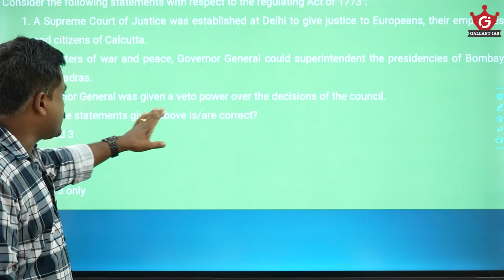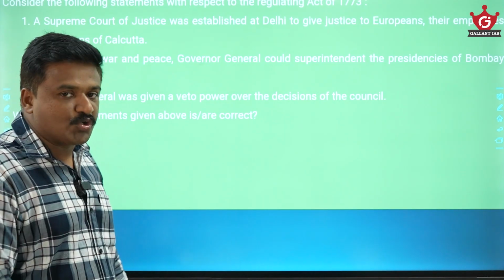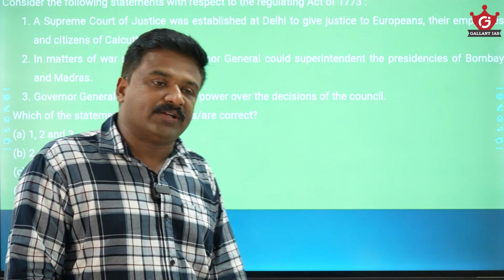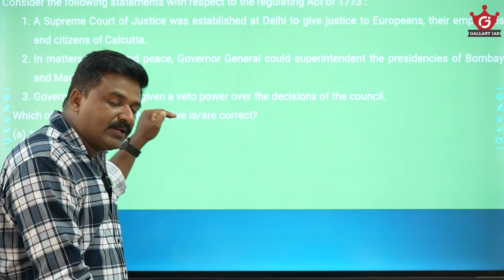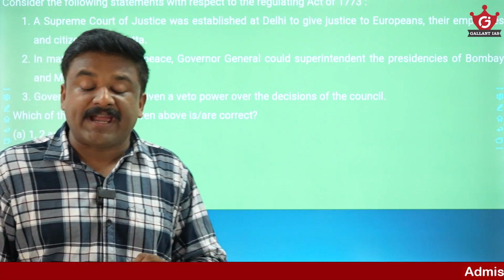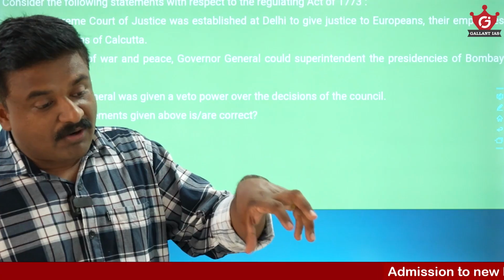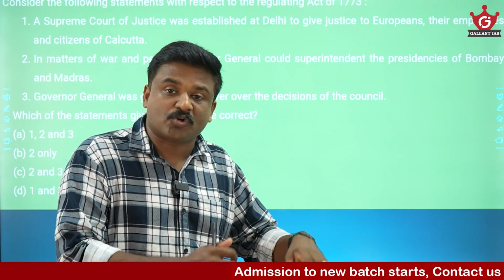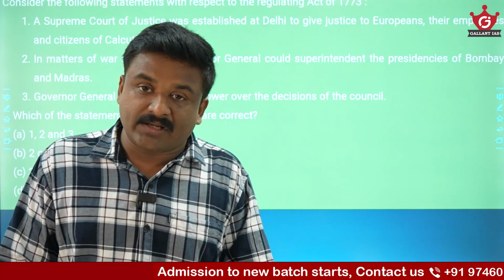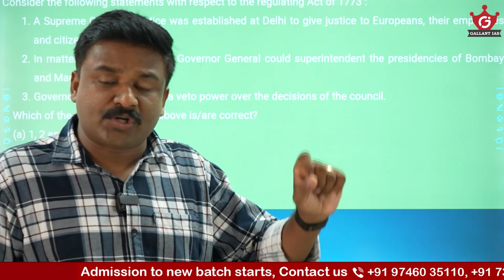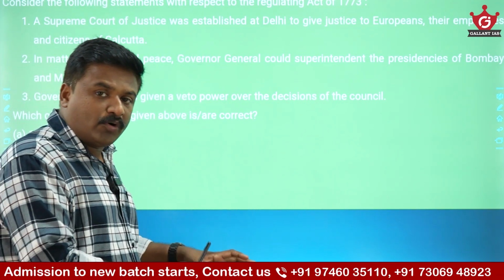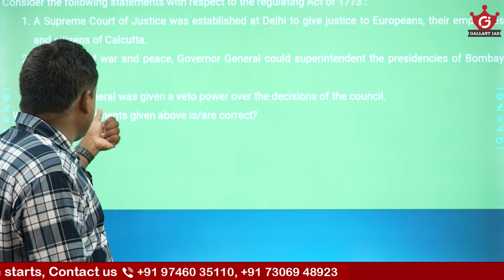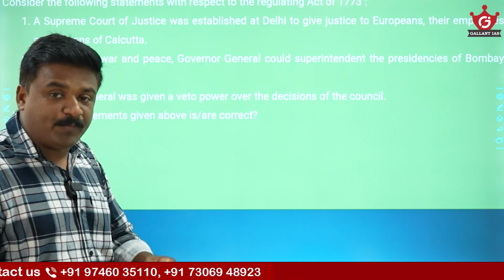Then see, Governor General was given a veto power over the decision of the council. If you know one of the limitations of this Regulating Act 1773, this is answerable. One of the biggest limitations of this Regulating Act is, yes, Governor General and the council together pass legislation based on majority vote. The problem here is, Governor General and his four-member executive council, that is a central body, take decisions. Decisions are passed on majority voting. Here the problem is that Governor General is not having a veto power.